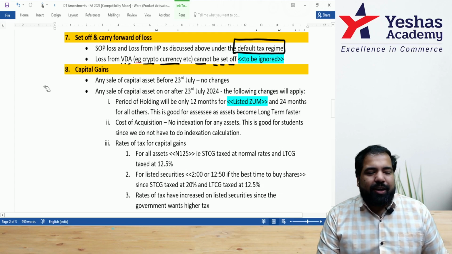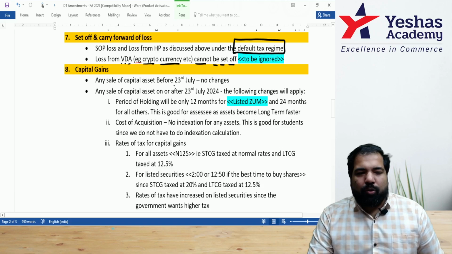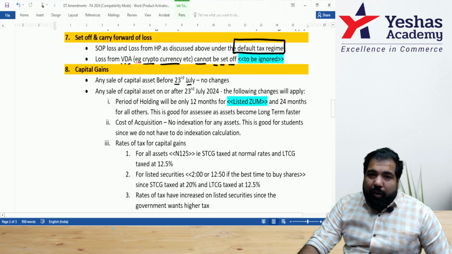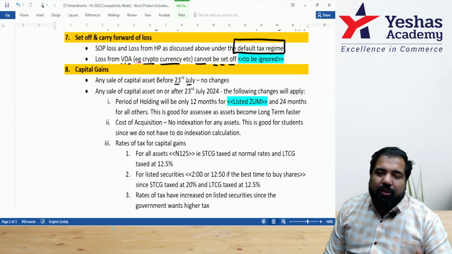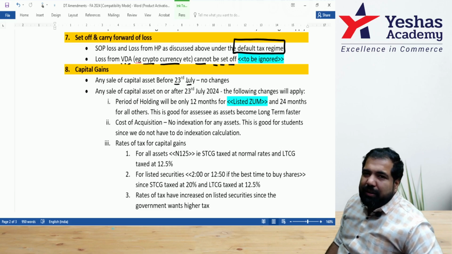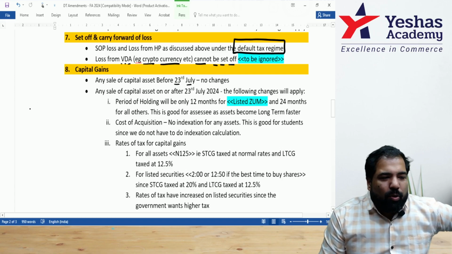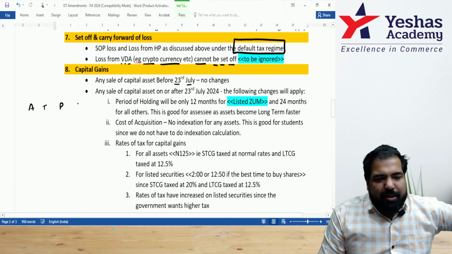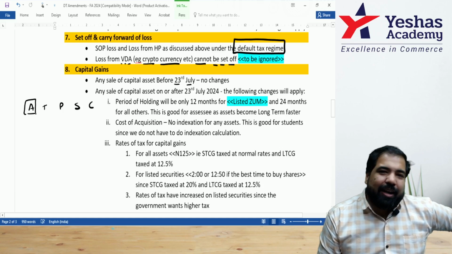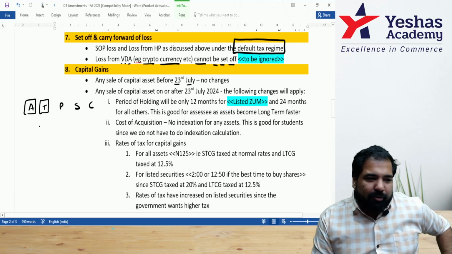Whatever you studied, everything remains the same for any asset before 23rd July. So in the exam, if they say an asset is sold on the 2nd of May 2024, then old provision. 10th of May 2024, old provisions. 22nd of July, also old provision. But if it's 23rd July 2024 or after that, then the new provision will apply, which is like this. Asset definition is still the same. Your gold, your shares, your land, your building, all of that. Next, transfer, that is getting rid of it, same definition.